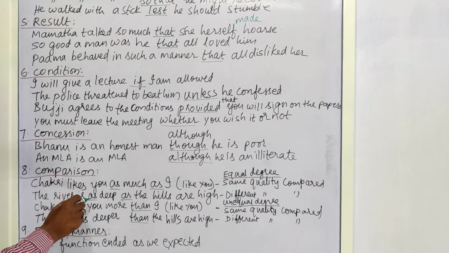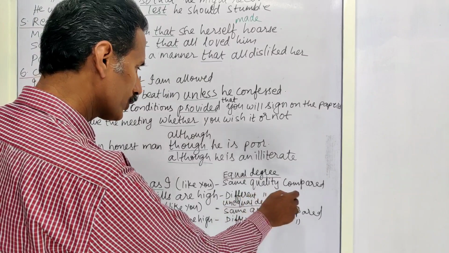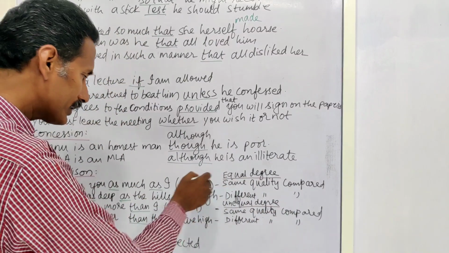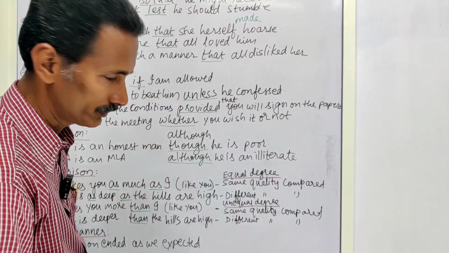Next, the river is as deep as the hills are high. Here, different quality is compared. River is deep and hills are high. But here the comparison is of equal degree with different quality.